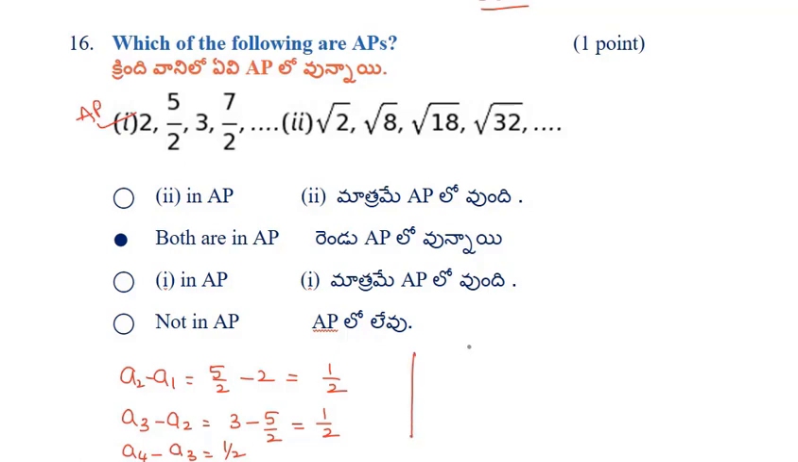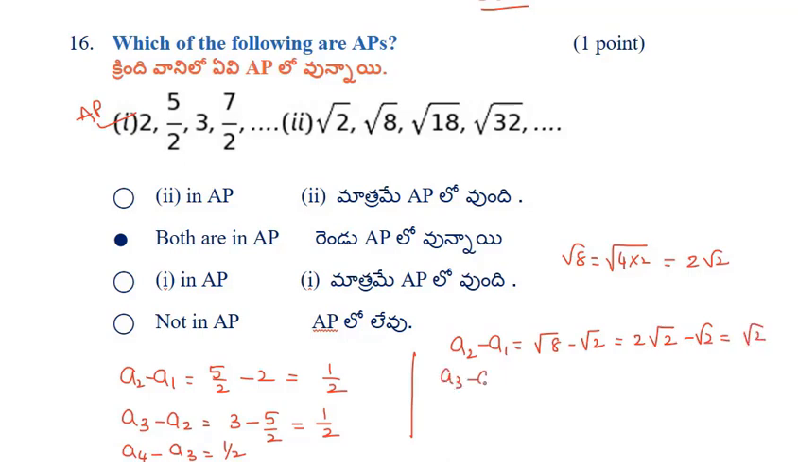Next one, let us find A2 minus A1. That equals root 8 minus root 2. Root 8 can be written as 2 root 2. Why? Because root 8 equals root 4 into root 2, and root 4 is 2, so 2 root 2 minus root 2 equals root 2. A3 minus A2 equals root 18 minus root 8. Root 18 can be written as root 9 into 2, so root 9 is 3. 3 root 2 minus 2 root 2 equals root 2.